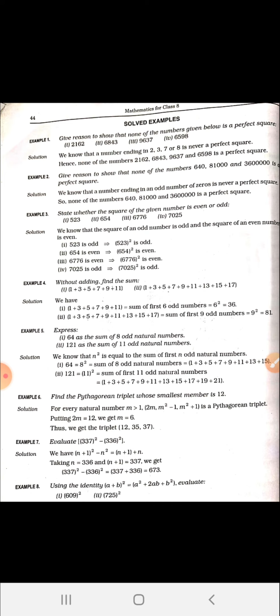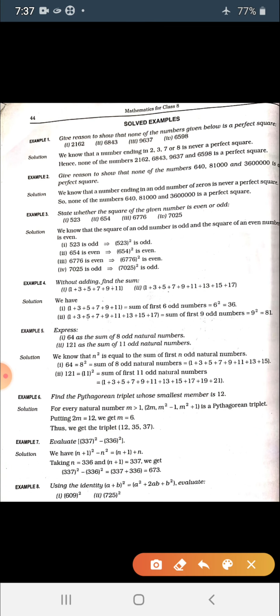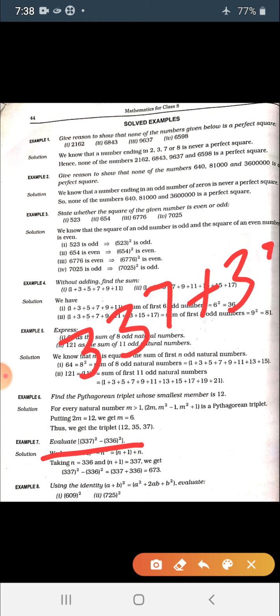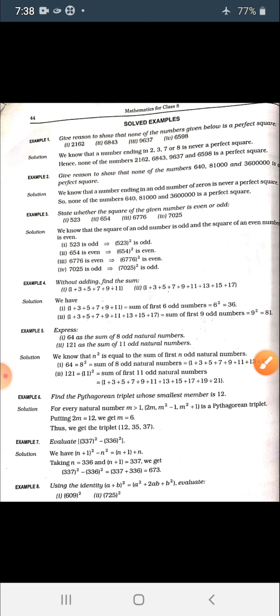It means that the difference of two consecutive square numbers is the sum of those numbers. So using that property, you can simply find it. You just have to use the formula and find the sum of these two. This would be the answer. Do it yourself. This is very simple.